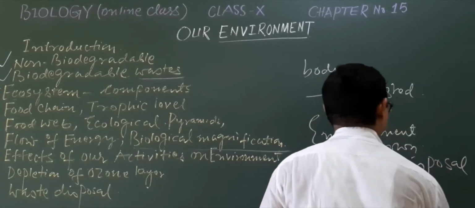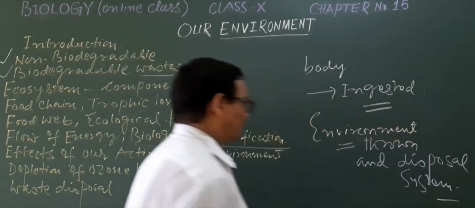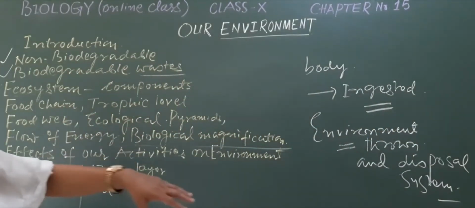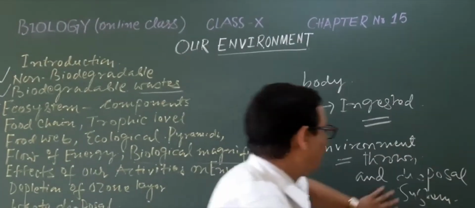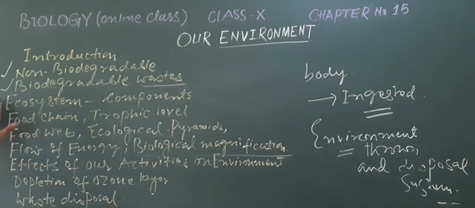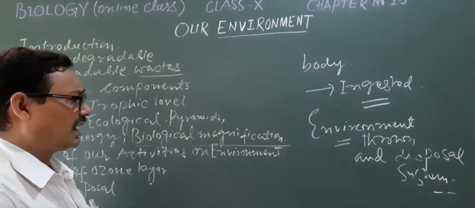we have a disposal system for the waste materials. We have to throw the waste materials into our environment. We have a disposal system in our environment. In the body, you have seen the activity of the enzyme. Correct.